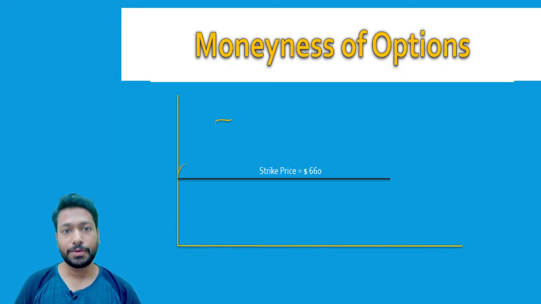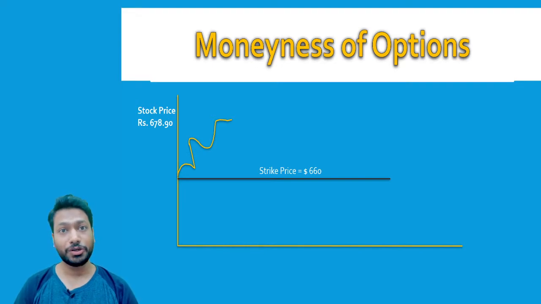the current market price increases and reaches $678.90, as we know. So in this case, we know that this call option has an intrinsic value of 678.90 minus $660, which comes to 18.90. So we call it that the call is in the money.